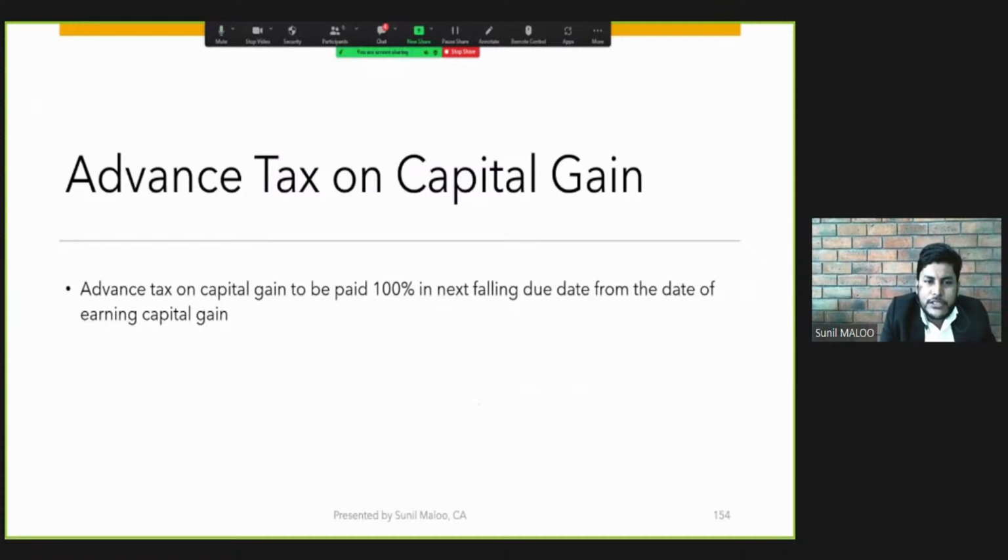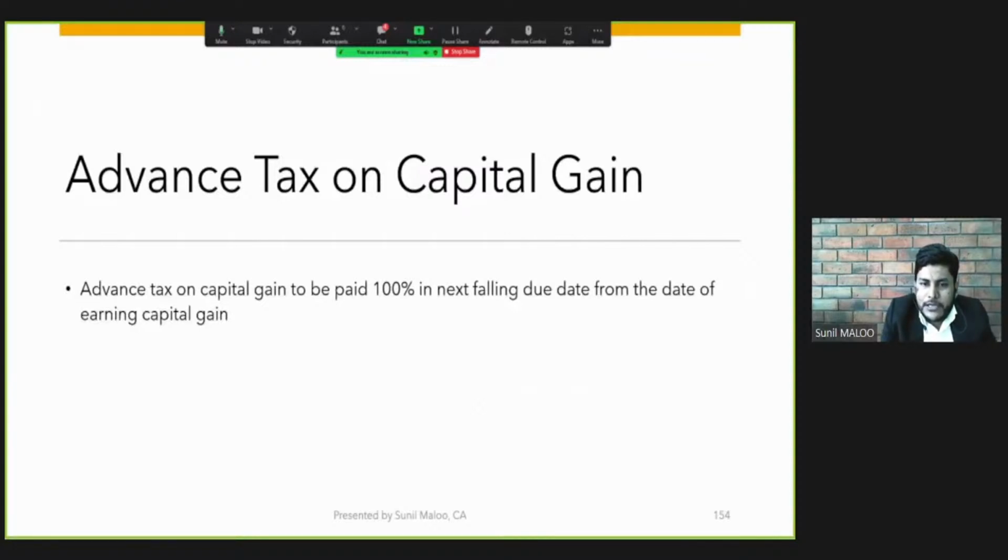So the government has also understood and accepted this proposition that advance tax on capital gain cannot be anticipated in advance from the beginning of the year. Therefore, it is provided that on capital gain, the entire advance tax is to be paid in the next following due date from the date of earning capital gain. Suppose we are selling some land and earning capital gain on the 31st of December.